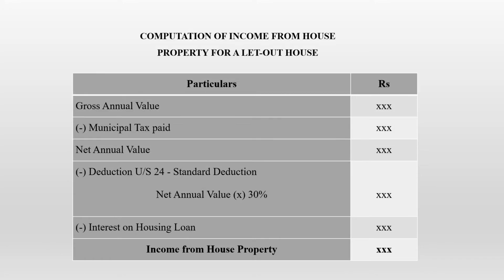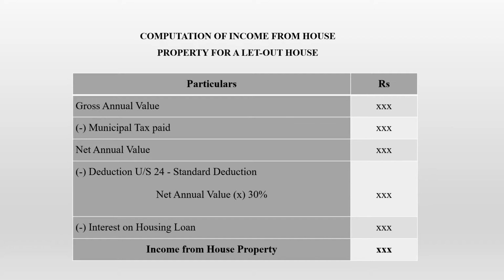Now we are going to see the procedure for computation of income from house property for a let out house. So this is the standard procedure that we will be following. First, we will take the gross annual value. We'll have to find out the gross annual value of the house property. From that, we have to minus the municipal tax that is paid by the owner or the tenant. Then the net annual value will be found. So if you minus municipal tax from gross annual value, you will get the net annual value.